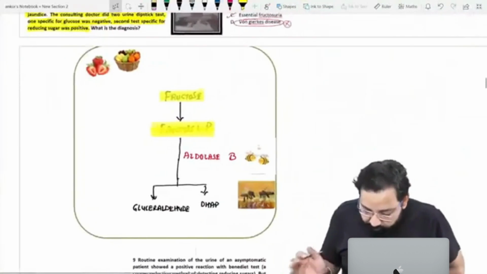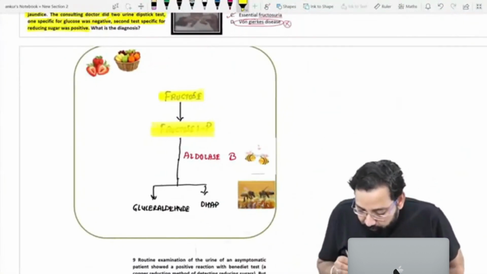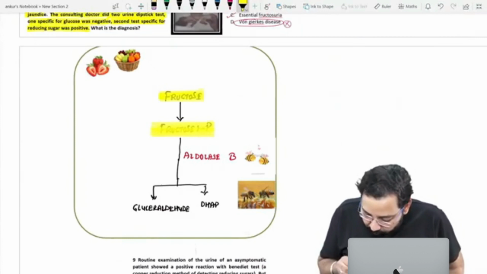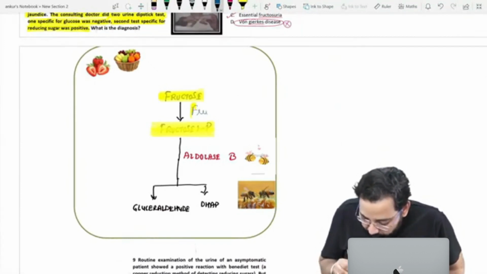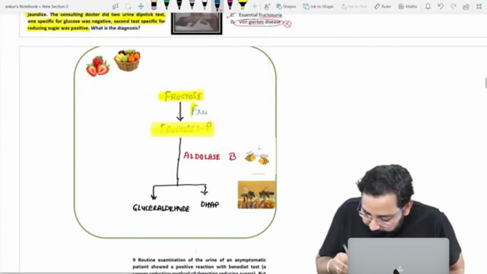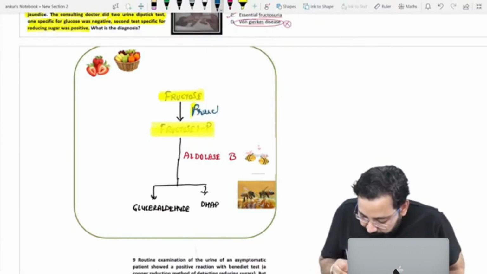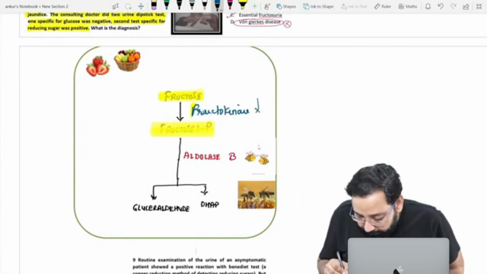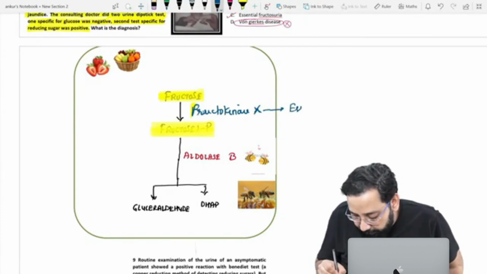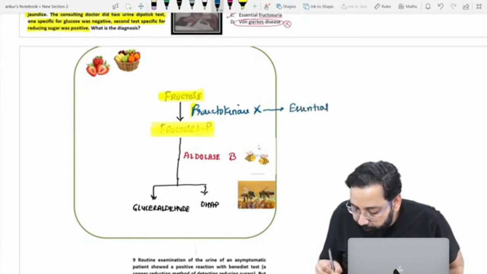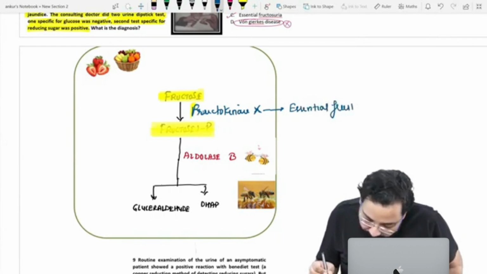Fructose metabolism. Fructose is converted to fructose 1-phosphate by fructokinase. If fructokinase is deficient, then it is called essential fructosuria.